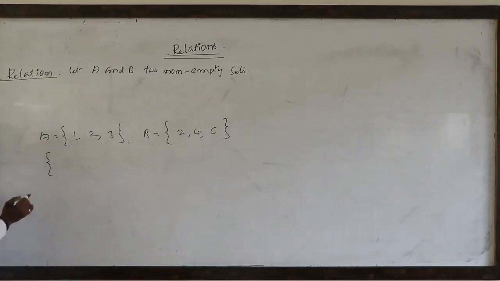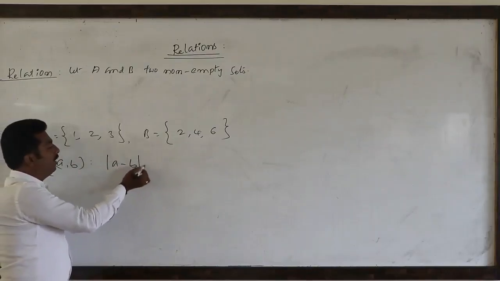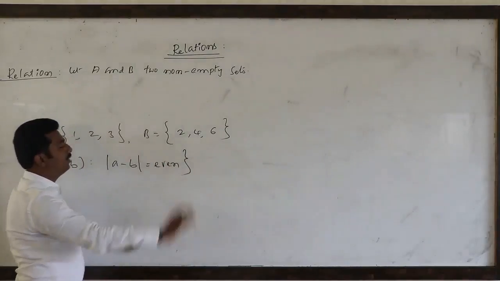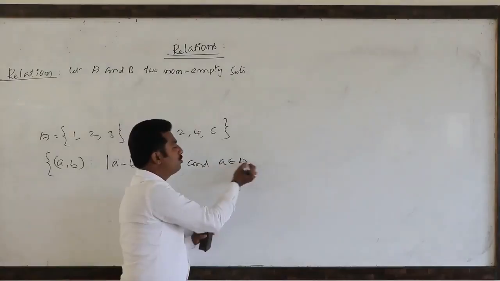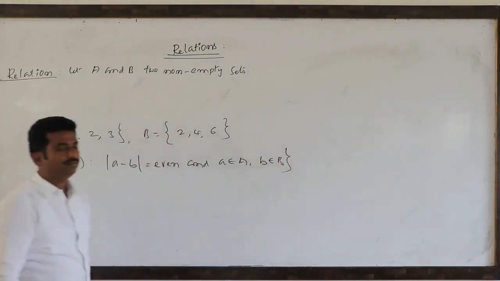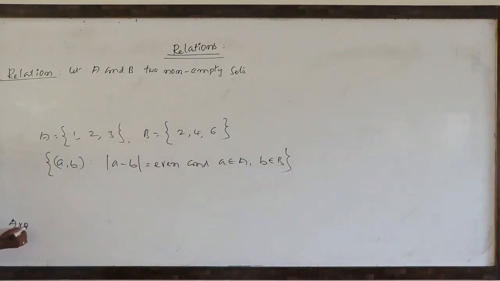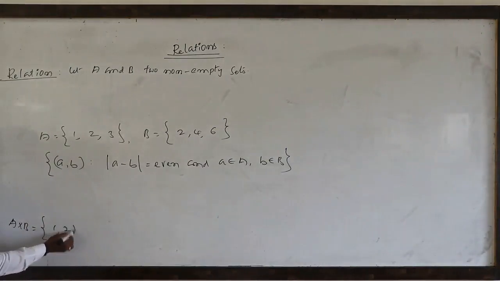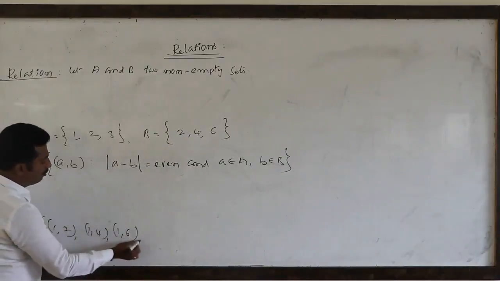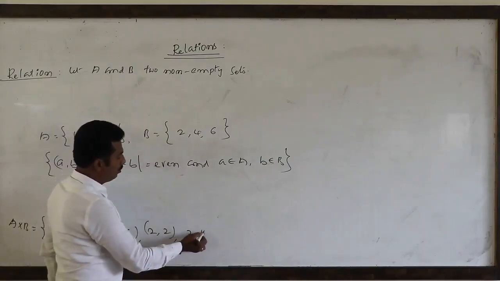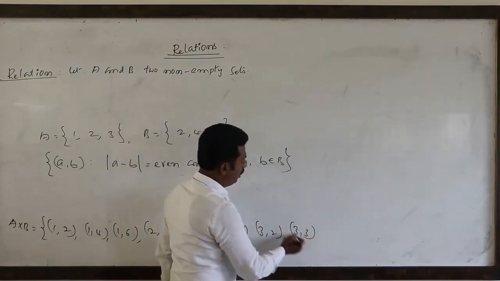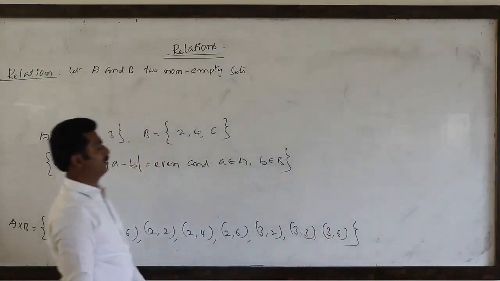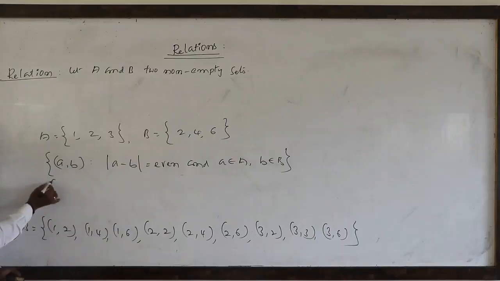Now we are writing some ordered pairs of the form (a, b) such that modulus of a minus b is always even, where a belongs to capital A and b belongs to capital B. Before that I will write A cross B: (1,2), (1,4), (1,6), (2,2), (2,4), (2,6), (3,2), (3,4), (3,6). These types of possible ordered pairs we have to calculate.